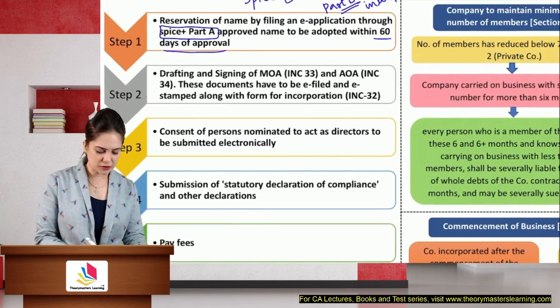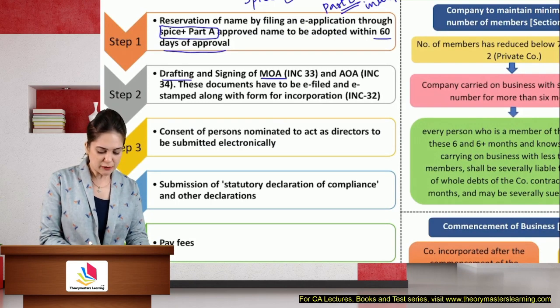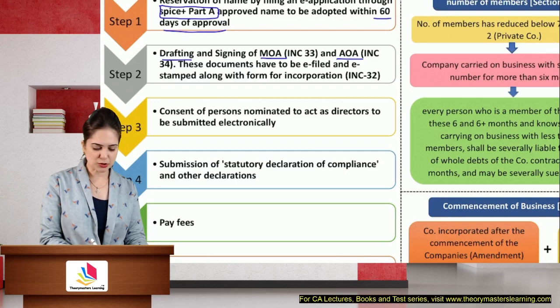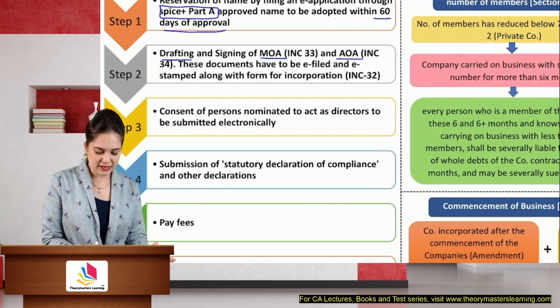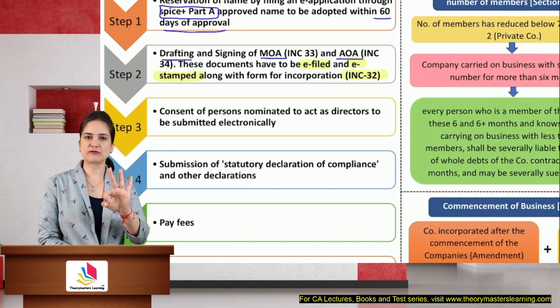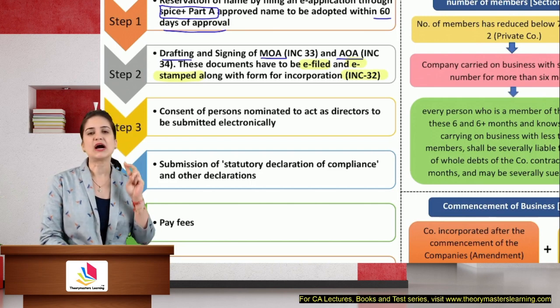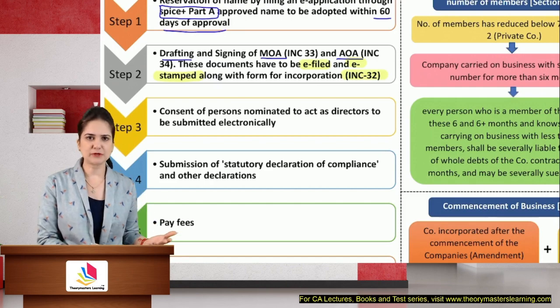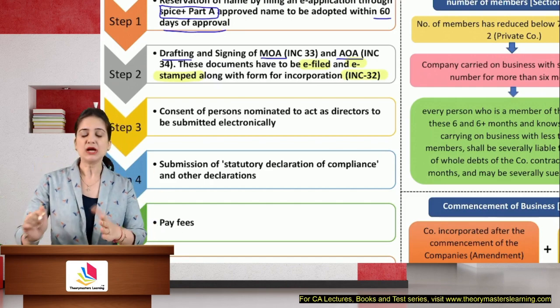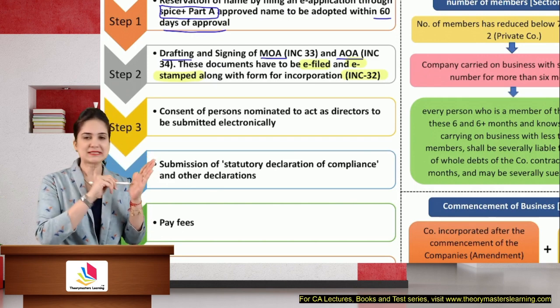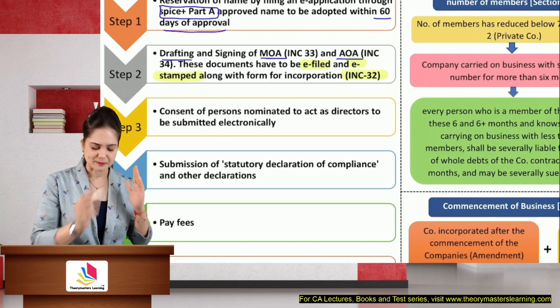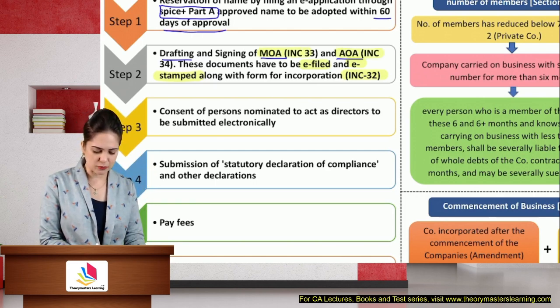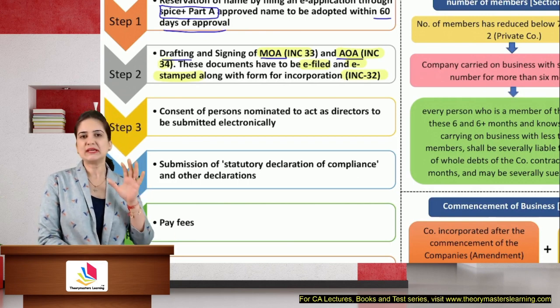After this, you should draft your memorandum and articles of association. Once they are drafted, then these documents are to be e-filed. Everything is electronic. The entire process is electronic. E-file and e-stamp along with the incorporation form. So there are three forms involved now: INC 32, INC 33, INC 34. INC 32 is your incorporation form. Everything is available on the website of MCA. You just need to fill the basic form for incorporation, submit the attachments whenever asked. So submit INC 32, 33, 34. So 33 is for memorandum, 34 is for articles. These have to be e-filed and e-stamped.